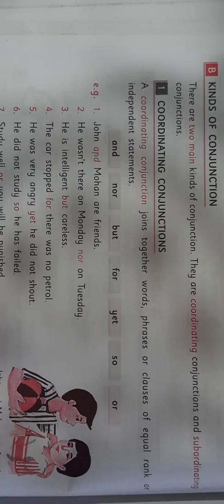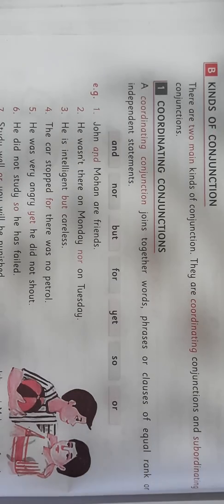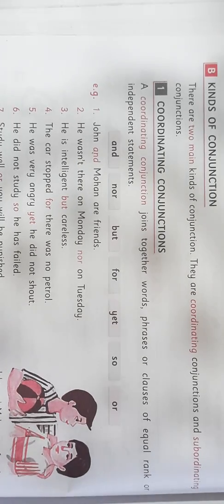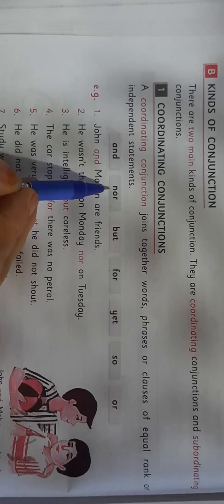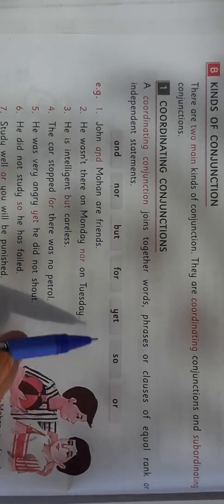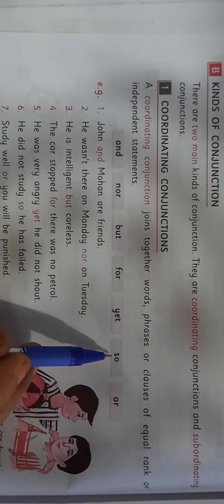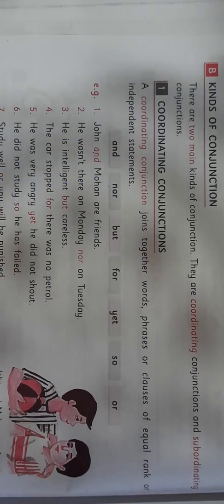The best way to remember the 7 coordinating conjunctions is by using the acronym FANBOYS. You can take F A N B O Y S, fanboys.